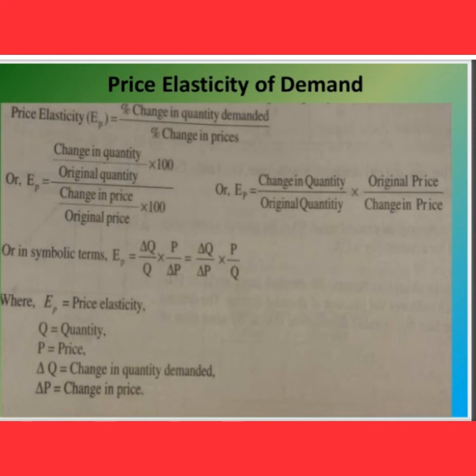So at last we can summarize: EP equals delta Q by delta P into P by Q. That is the equation to find out the price elasticity of demand. Note that EP means the price elasticity, Q is quantity, P equals price, delta Q equals change in quantity demanded, and delta P equals change in the price. So children, I hope this equation is clear for you.